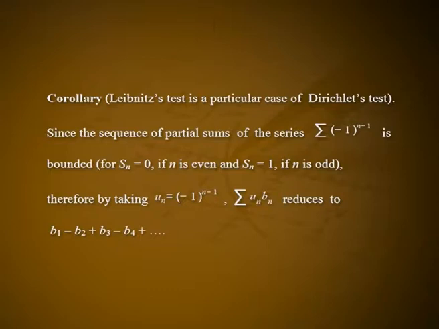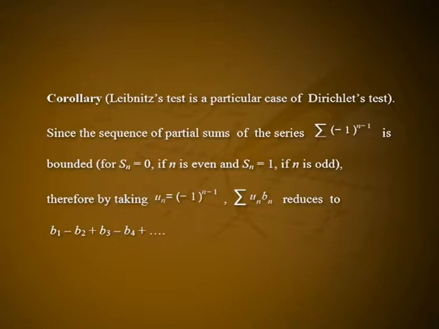The case Un is equal to minus 1 raised to n minus 1 of the above theorem is of considerable importance. In fact, we deduce a corollary: Leibniz test is a particular case of Dirichlet test. Since the sequence of partial sums of the series summation minus 1 raised to n minus 1 is bounded, for Sn is equal to 0 if n is even and Sn is equal to 1 if n is odd.